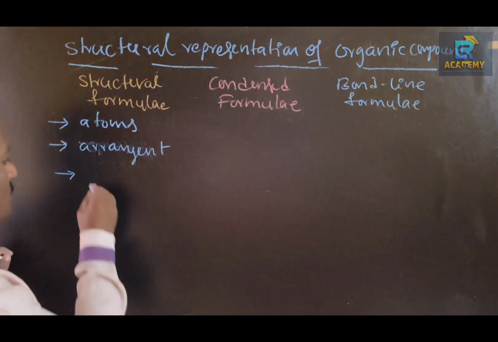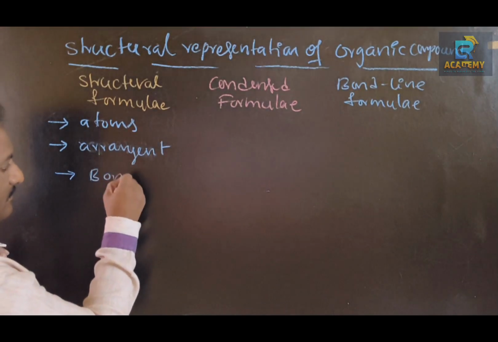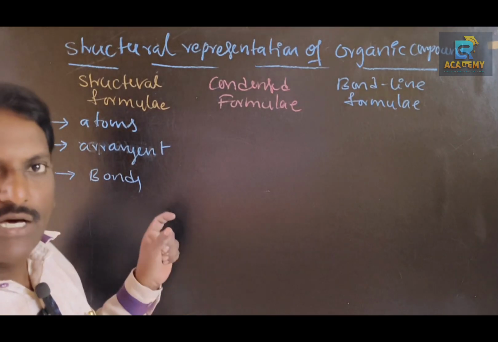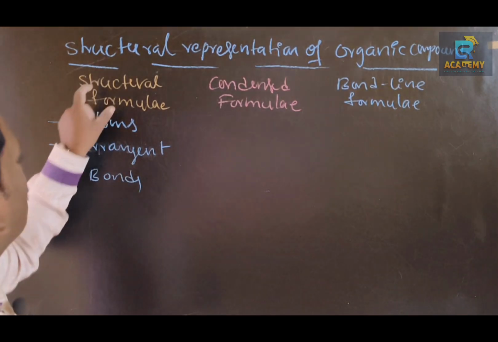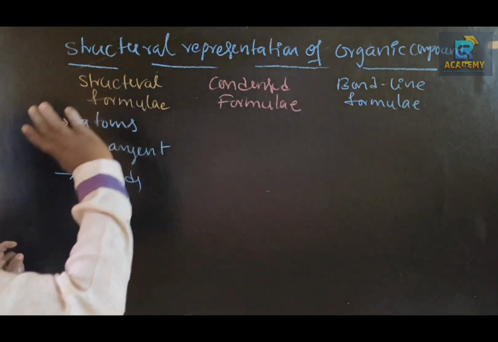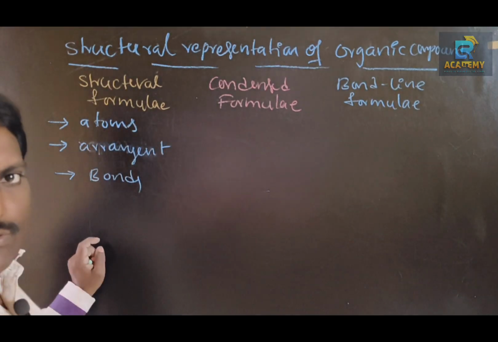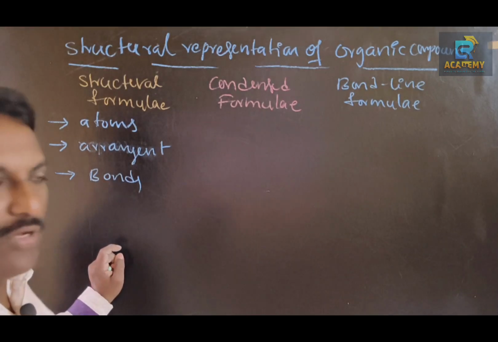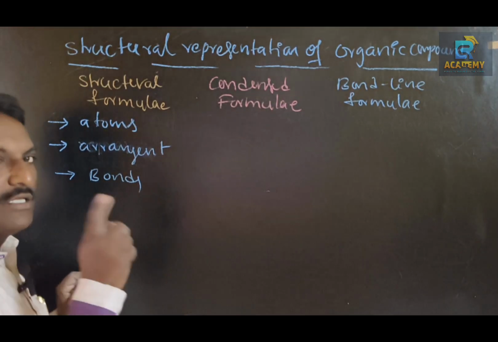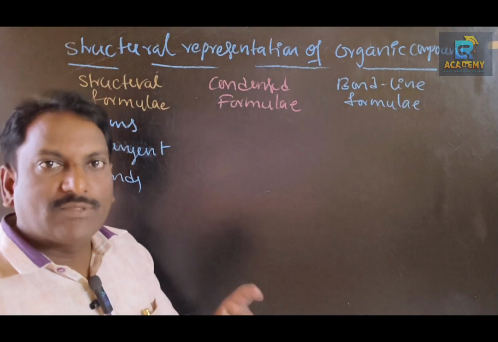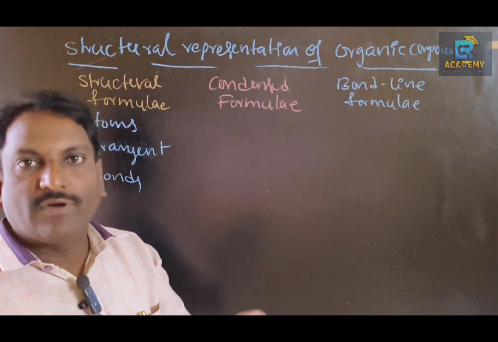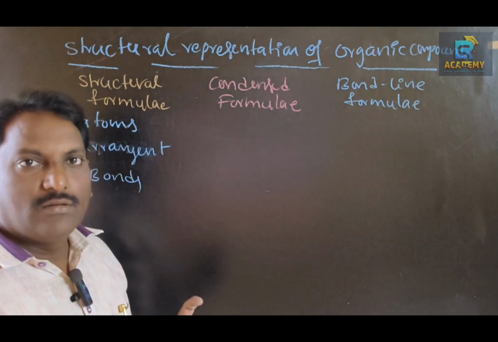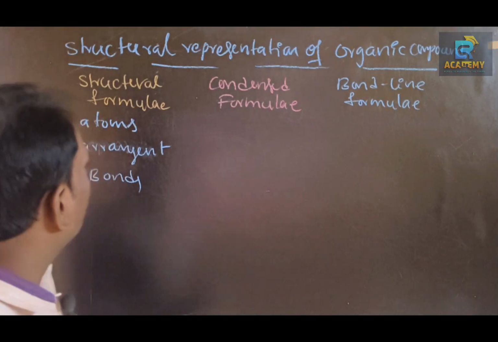Third, bonds are also present. These three parameters are shown in a structural formula: atoms of different elements, how they are arranged in the given molecule, and what kind of bonds are present between the atoms in the given molecule. So these three are shown in the given structure.